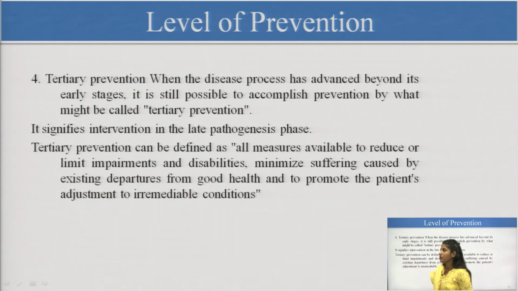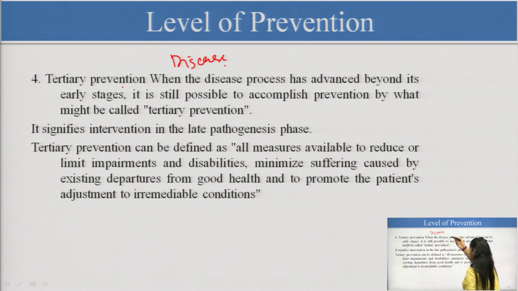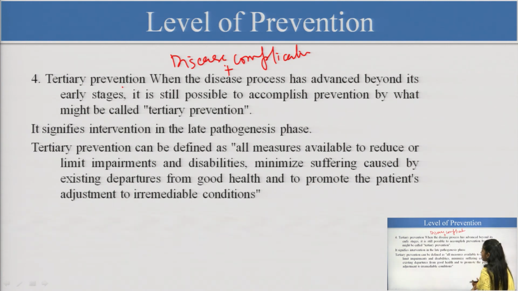Then another is tertiary prevention. Tertiary prevention means the person has a disease, now we call them a patient, and they have complications as well. So, we are trying to reduce those complications, so that we can help the person in the terminal stages, so that the person will not reach the terminal stages.